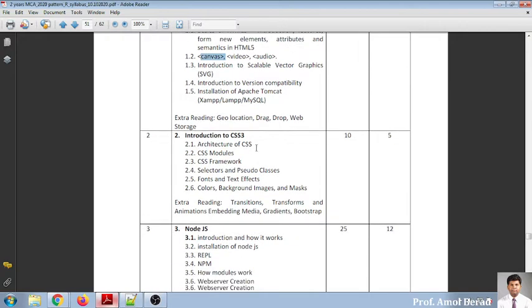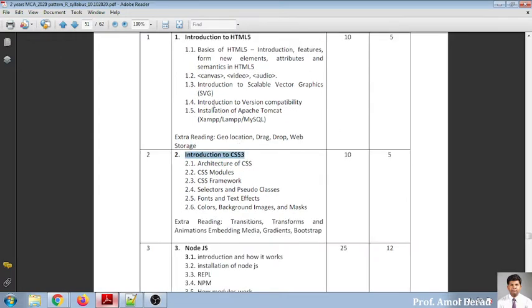Now, in chapter number 2, we will be moving towards CSS. Whenever we implement CSS, only then is it possible for us to create a very wonderful application. So we'll put more emphasis on CSS, because in CSS we need to know the different properties available in the market. CSS3 is in your syllabus, again for 5 marks, and again 5 sessions need to be covered. So we may take more time for completing this chapter also.